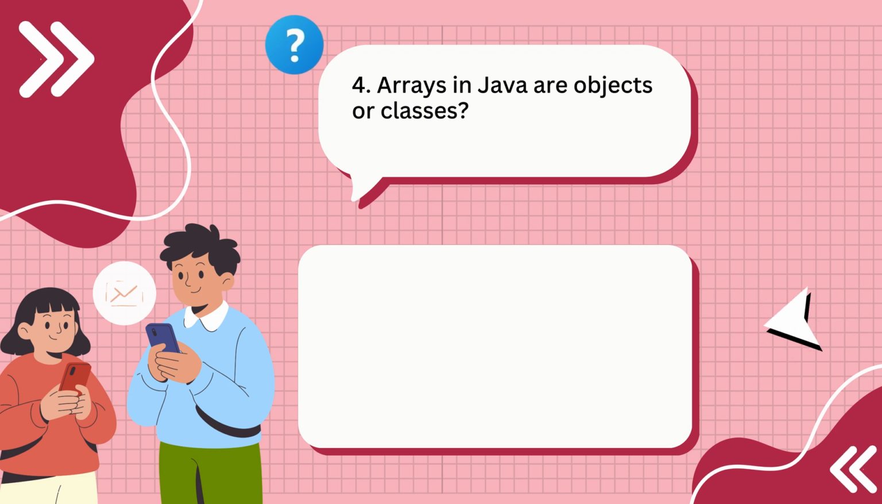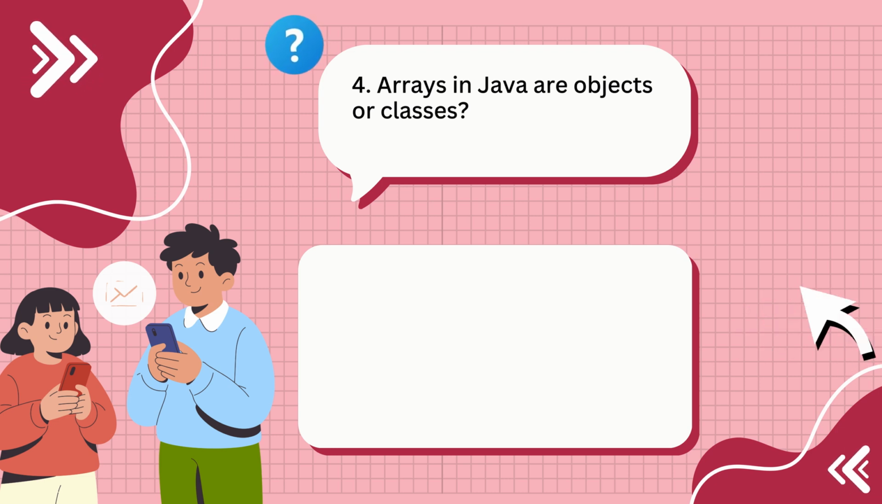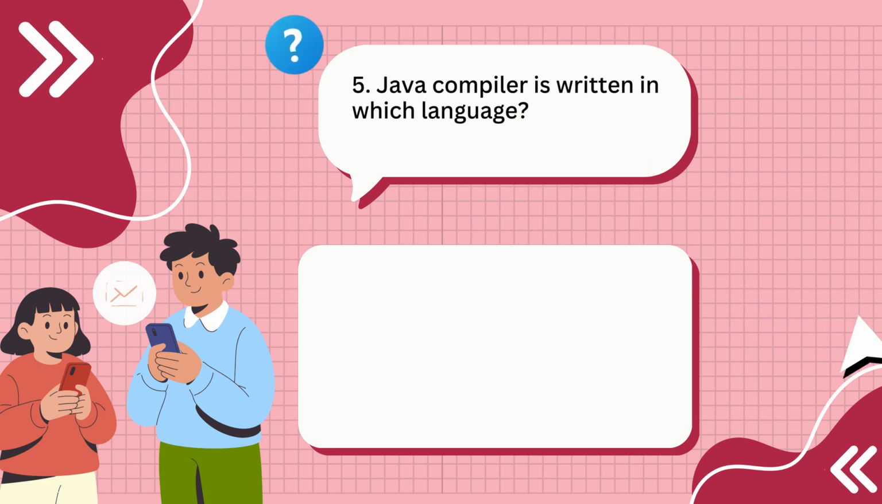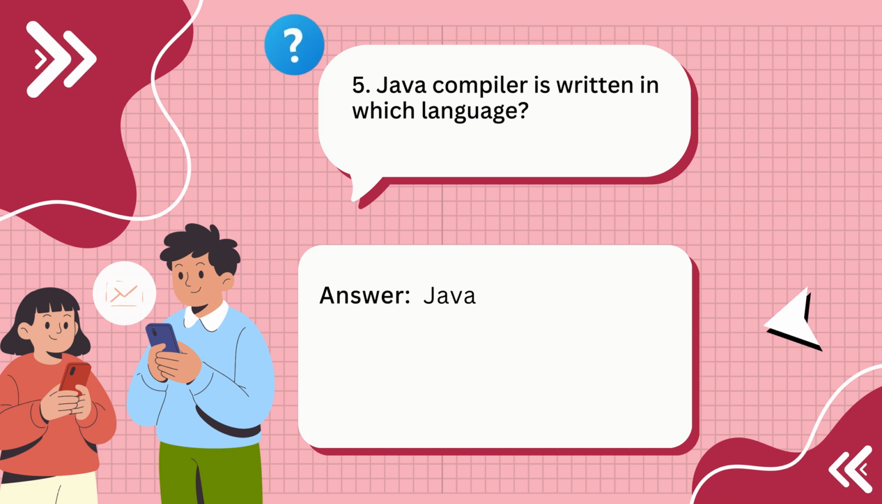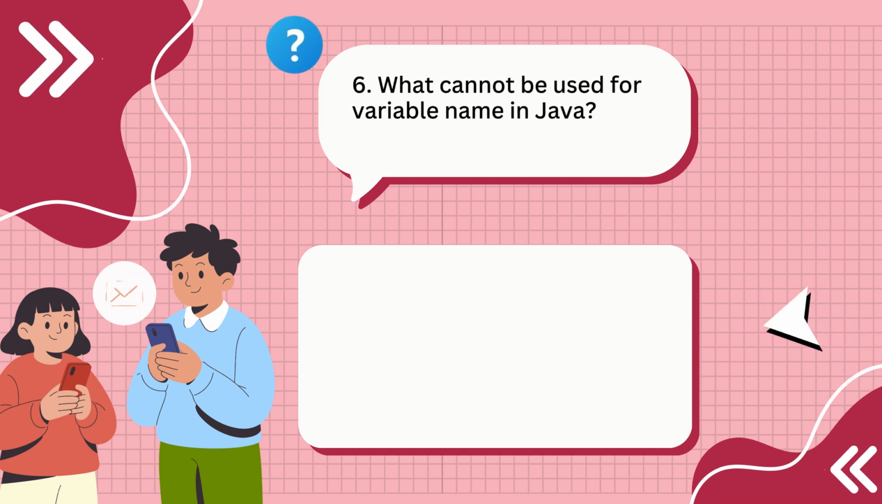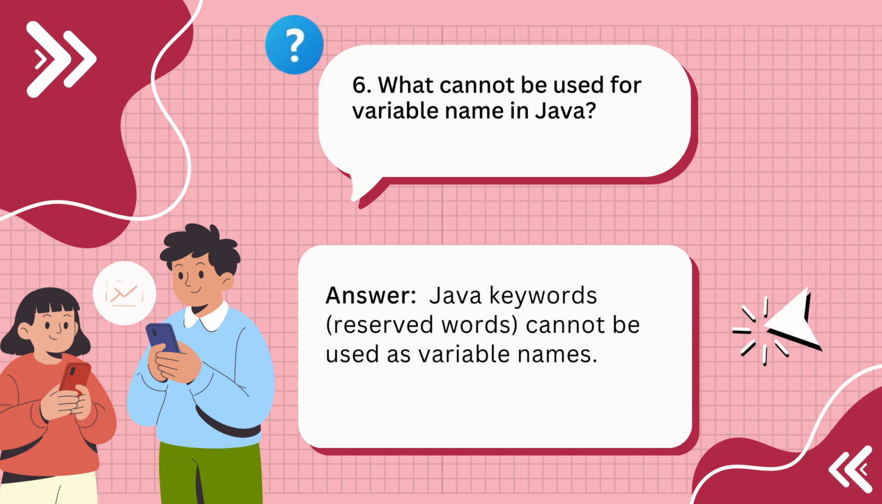4. Arrays in Java are objects or classes. Answer: objects. 5. Java compiler is written in which language? Answer: Java. 6. What cannot be used for variable name in Java? Answer: Java keywords, reserved words, cannot be used as variable names.